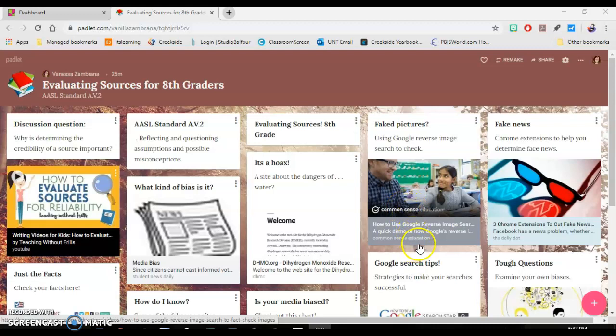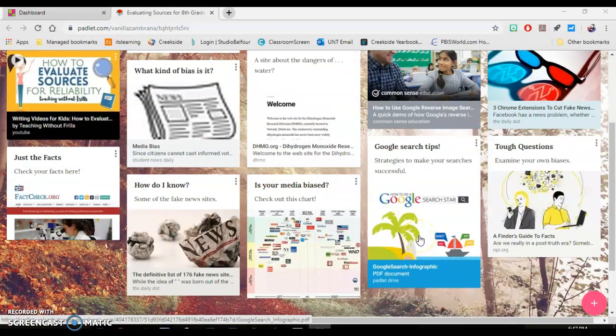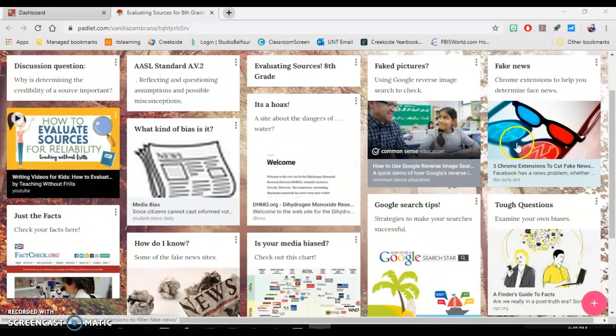Right below that, we have a link to an infographic about really strong Google searches. It includes some strategies to help you to get the most out of your Google searches. Over here, we have a link to an article that includes actual extensions that you can add to your Google Chrome browser, if that's the browser you use, that will help you determine whether or not information and news from certain websites is real or fake.